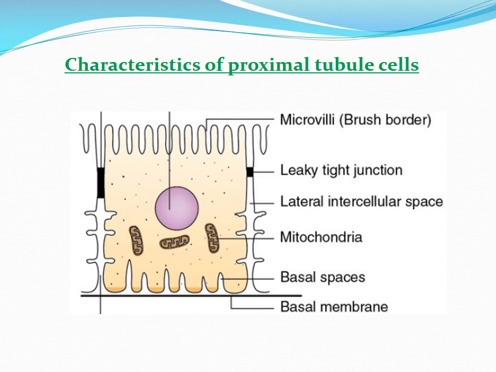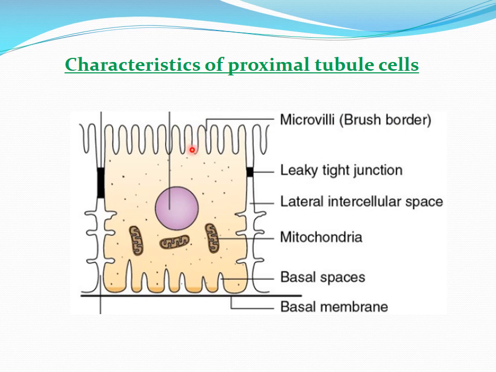Now another important unique feature of this proximal tubular cell is its membrane. You can see these are the membranes across the apical border, and these are the membranes across the basolateral membrane. Unlike other tubular cells, this portion of the membrane, the apical border, is not plain or smooth. It is folded. You can see these foldings. These projections are known as microvilli. This number of microvilli is present in the proximal tubular cells only. Because of this, the border looks like a brush, so this border is also known as a brush border.